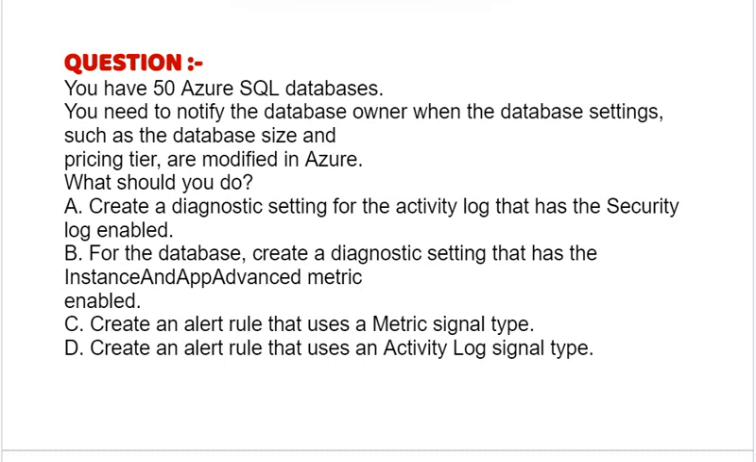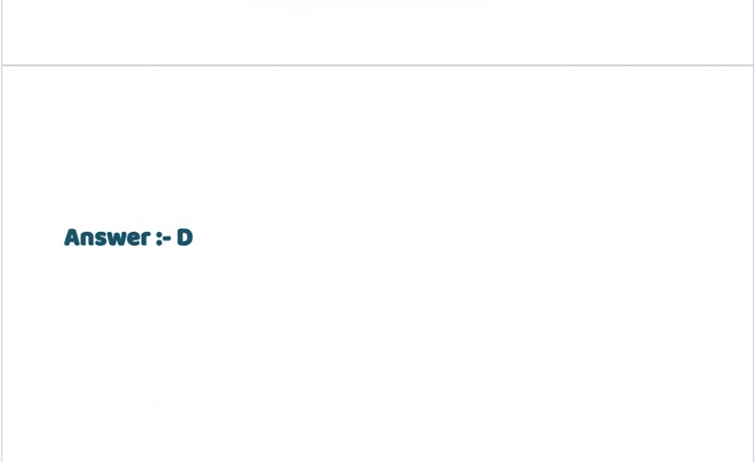Option A, create a diagnostic setting for the activity log that has the security log enabled. Option B, for the databases, create a diagnostic setting that has the instance and app advanced metric enabled. Option C, create an alert rule that uses a metric signal type. Option D, create an alert rule that uses an activity log signal type. Correct answer is option D.